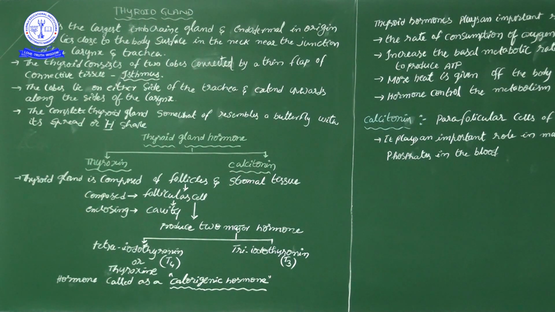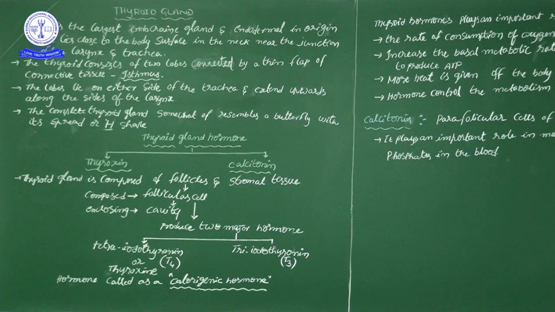Okay, that flying butterfly, that is its appearance. It seems like a butterfly with an H shape. So butterfly and H shape are similar, correct? See students, we are discussing the thyroid gland. From the thyroid gland two hormones will be produced. Those two hormones are thyroxine and calcitonin.